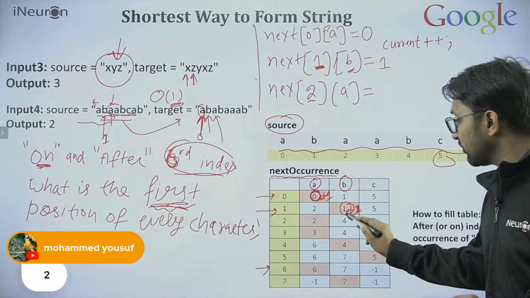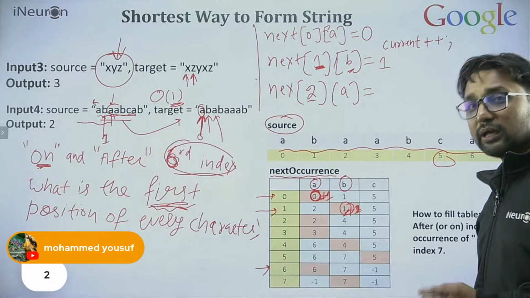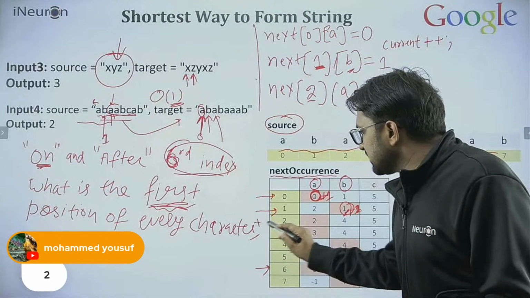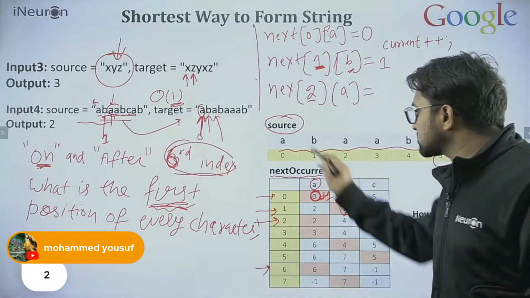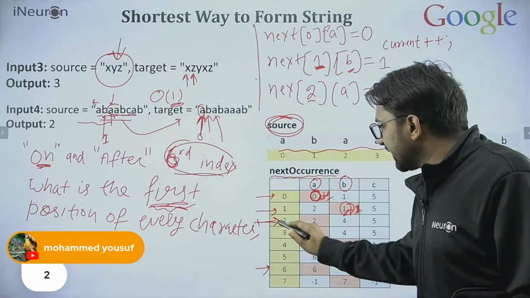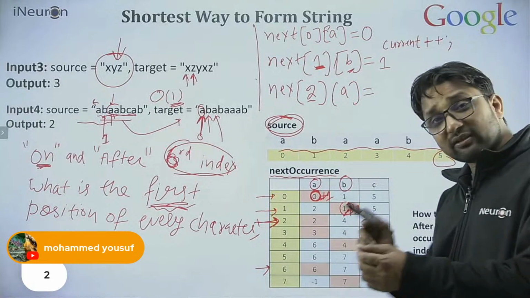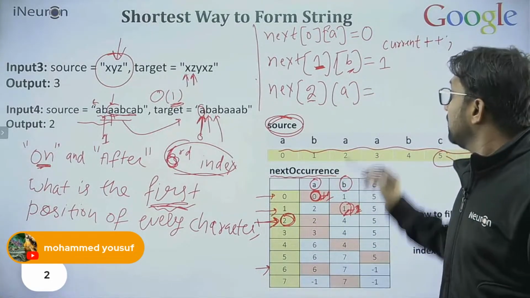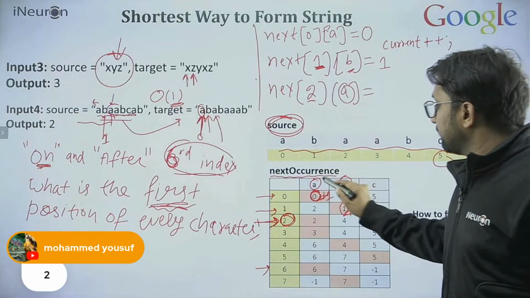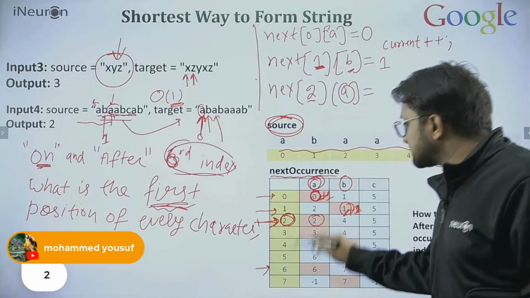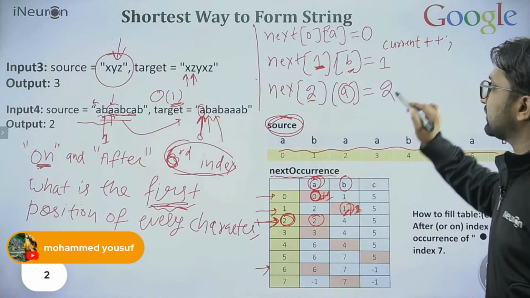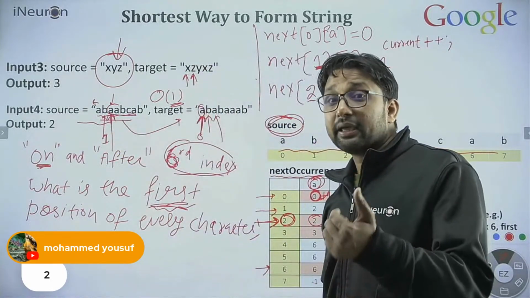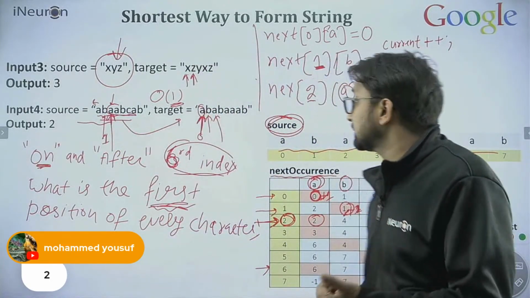We need to find the next character immediately from the next position. The last position we found was 1, so we will start from the immediate next, the second position. So we are asking, at the second position in the source string, after the first position, where is A? This tells us A is at the second position. You can see, yes, A is at the second index.